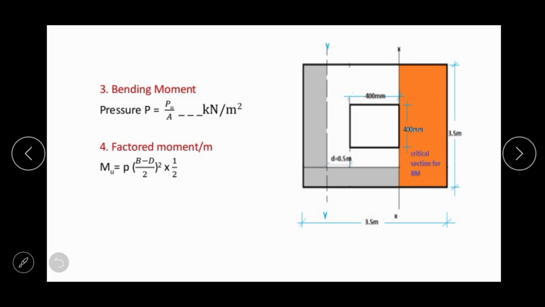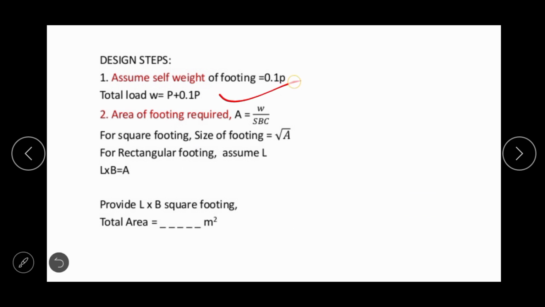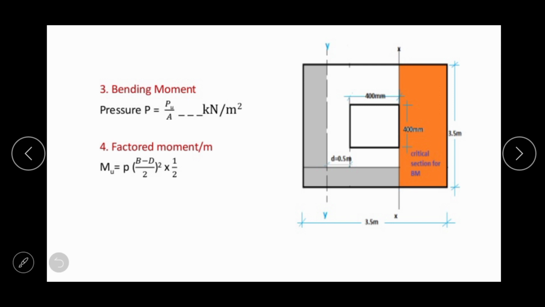So after calculating the dimensions and area of the footing, we have to calculate the net upward pressure exerted by the soil, which was discussed earlier. We just discussed what the net upward pressure is. To find the net upward pressure we need the ultimate load. We have calculated the load here. When we multiply 1.5 with this load, that will be known as the factored load.